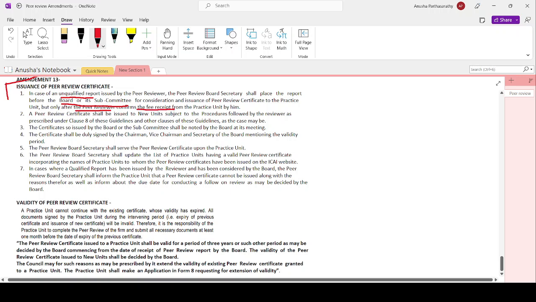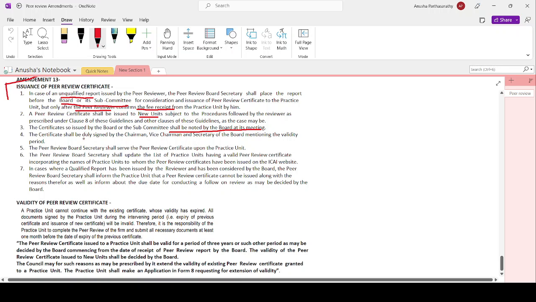I will issue a certificate only after the peer reviewer has received the necessary fees from the practice unit. The peer review certificate shall be issued to the new unit subject to the procedure followed by the reviewer as prescribed in clause 8 of these guidelines, and the other clauses as the case may be. The certificate issued by the board or subcommittee shall be noted by the board at its meeting.